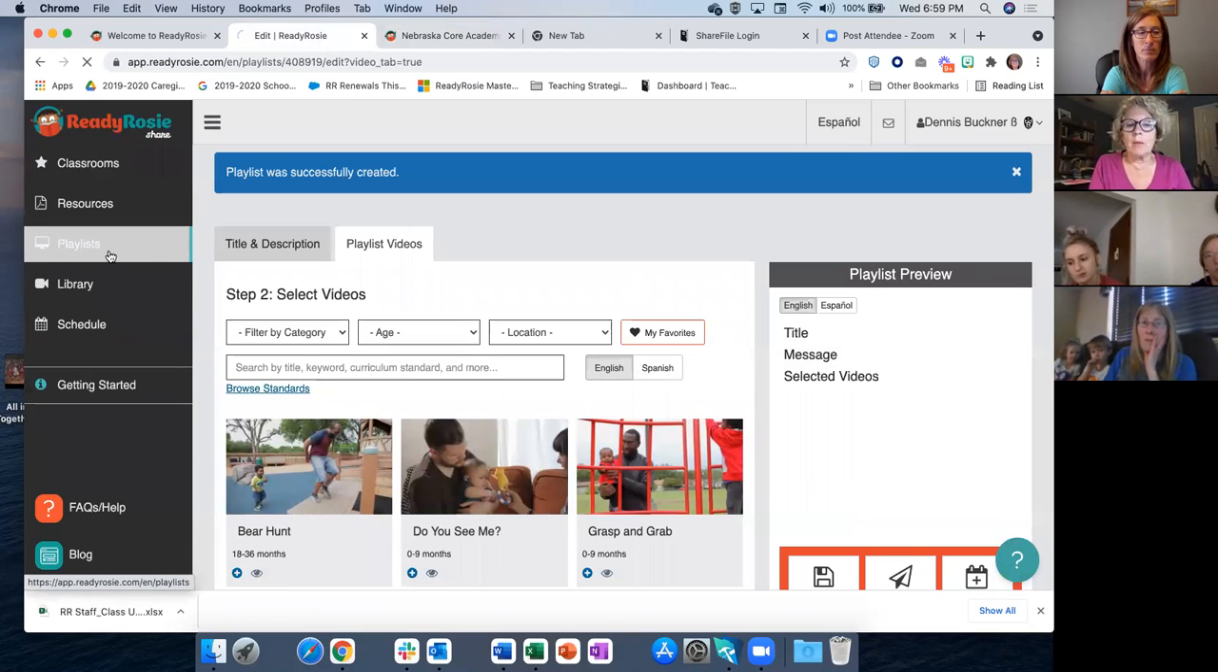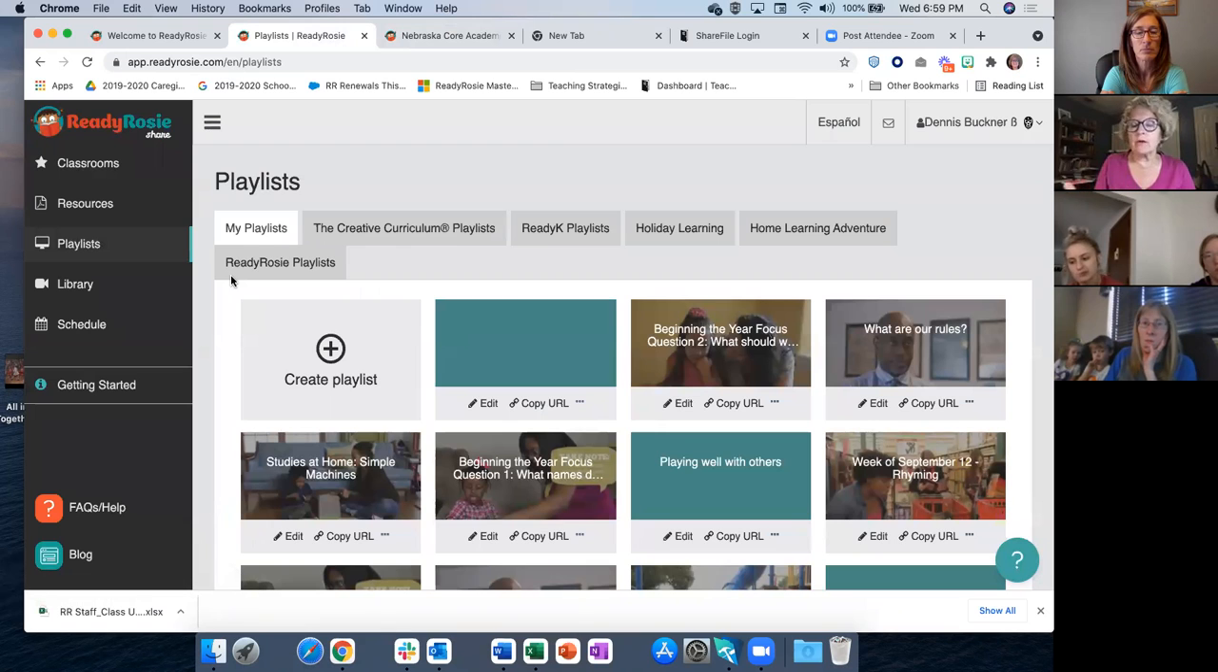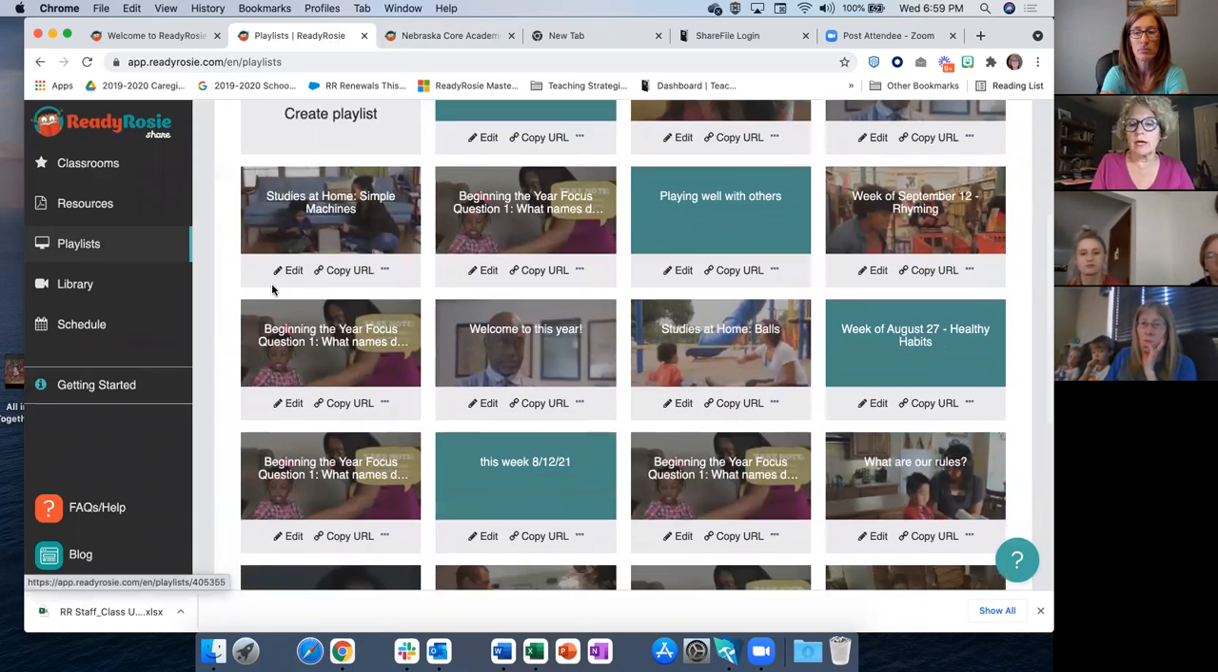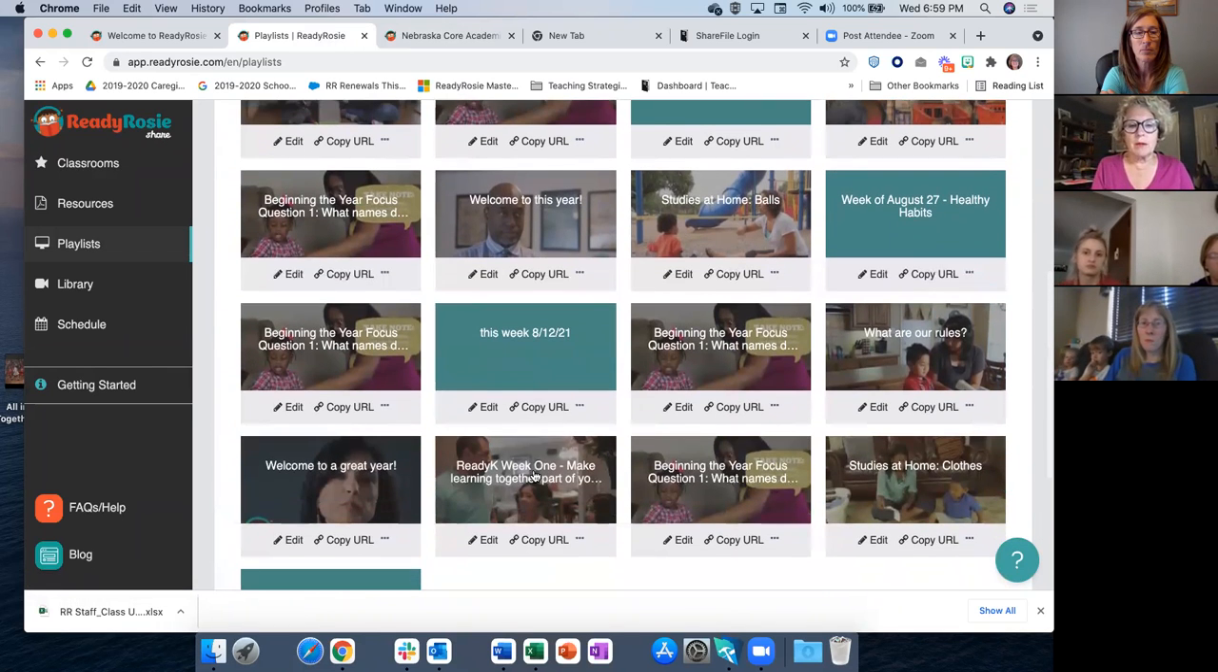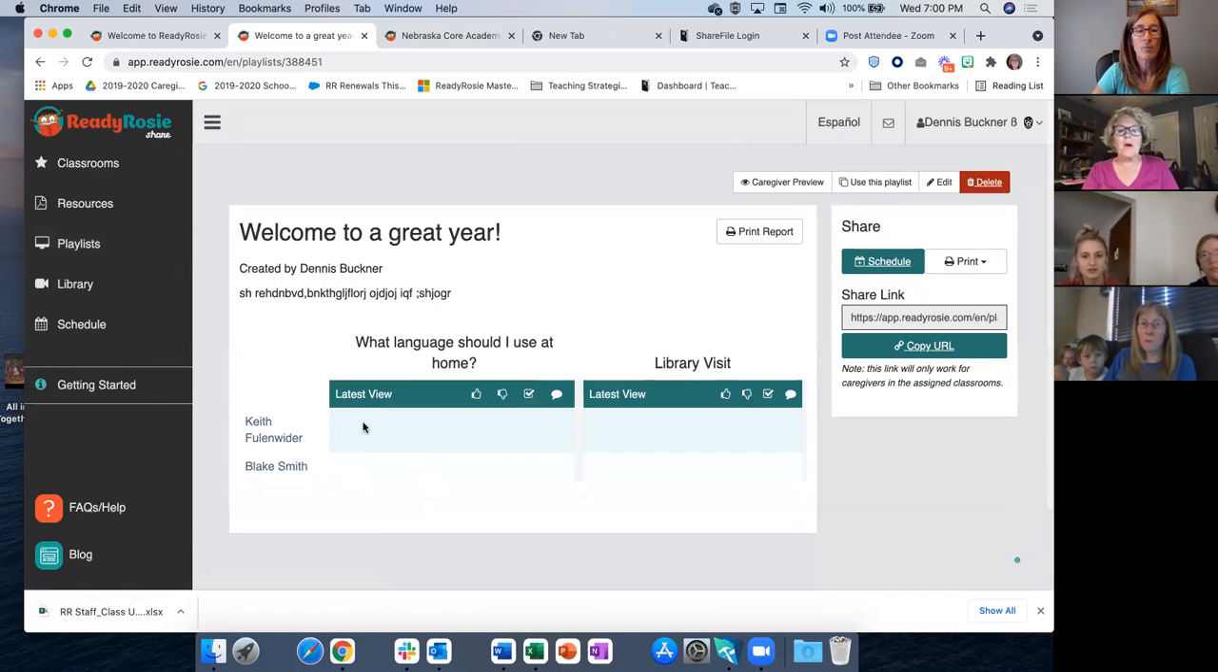When you create a playlist, whether one of ours or one that you've done from scratch, you have documentation. And so let me find one that might have been sent to an actual group. Okay, well, pretend like there are more than that many children in the class, but this is what we call your playlist report. And you have the option to print the report so that you can see that what language should I use at home, and library visit were the two videos that were sent home.